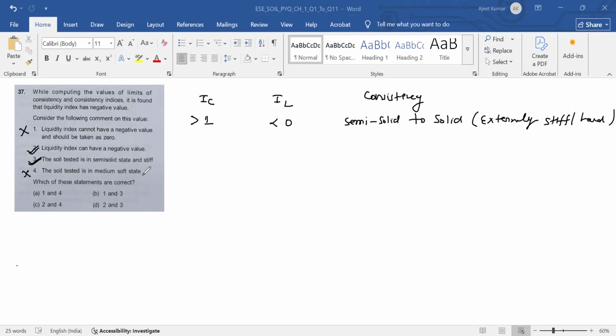For medium soft, liquidity index has positive values, so this is incorrect. So options 2 and 3, option D, is correct. Now question number 38.